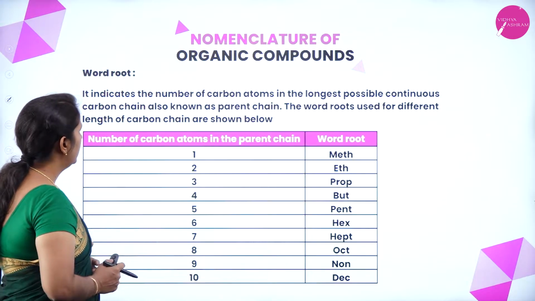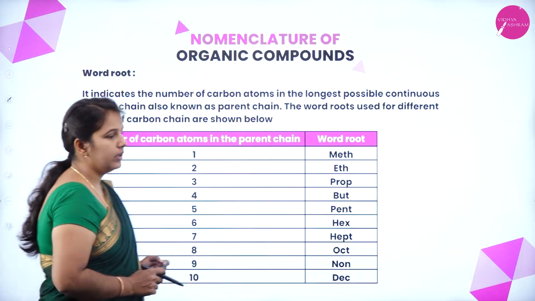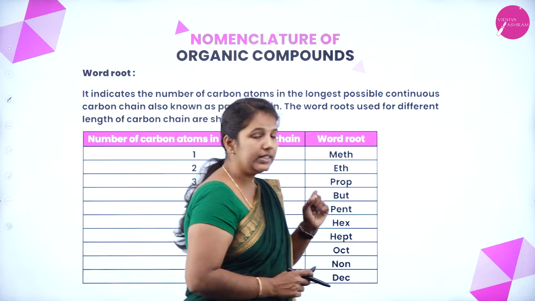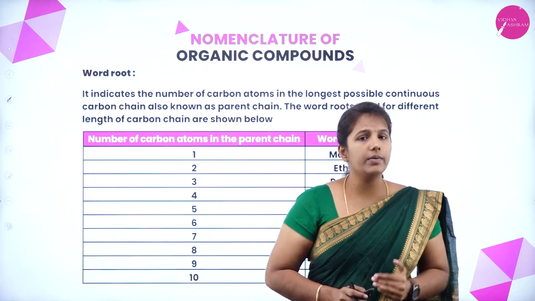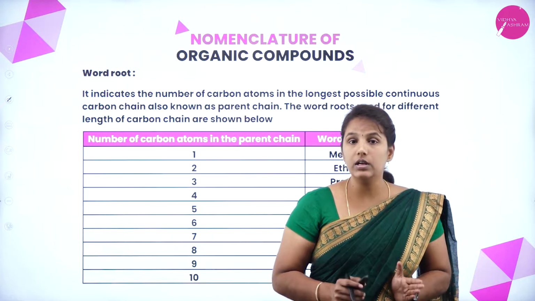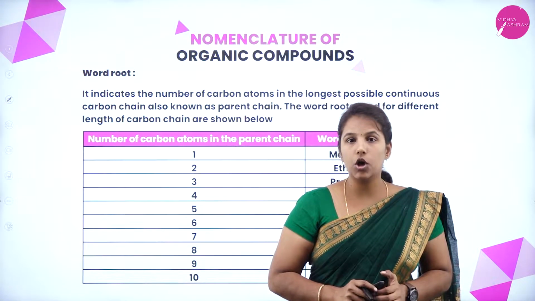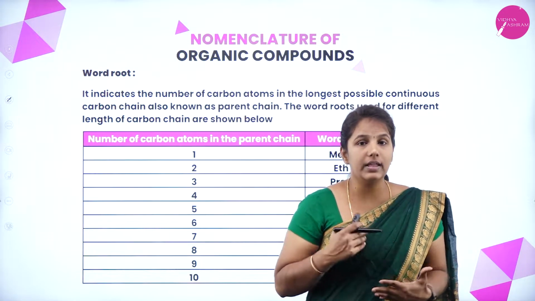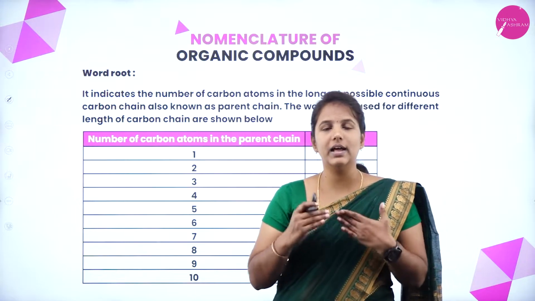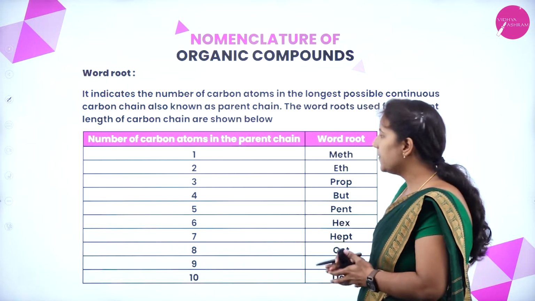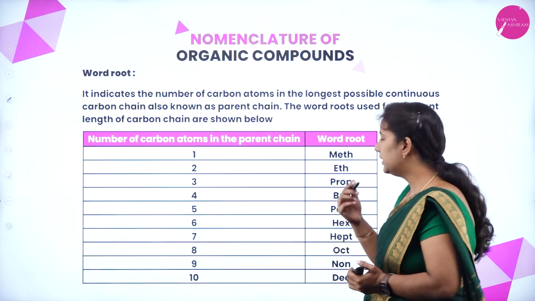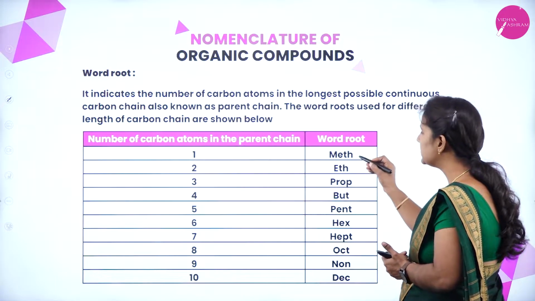Next we have word root. This word root tells how many carbon atoms will be there in the given compound. If one carbon atom is there, we use the root word meth.